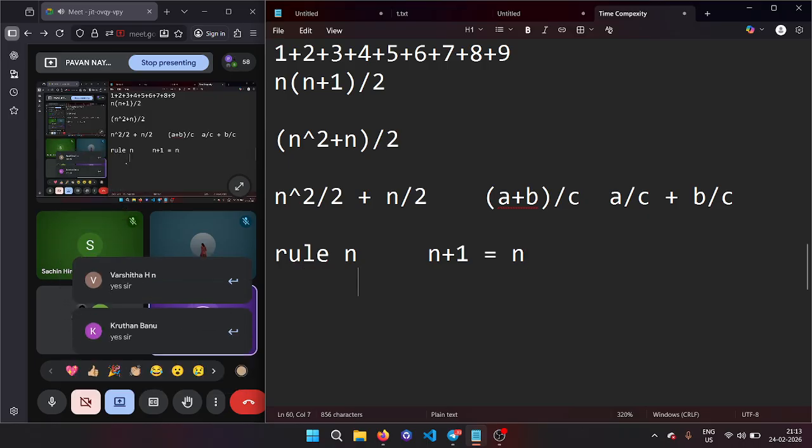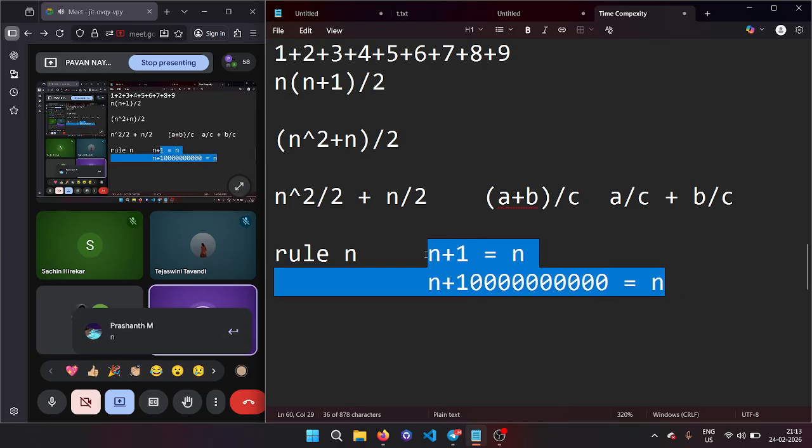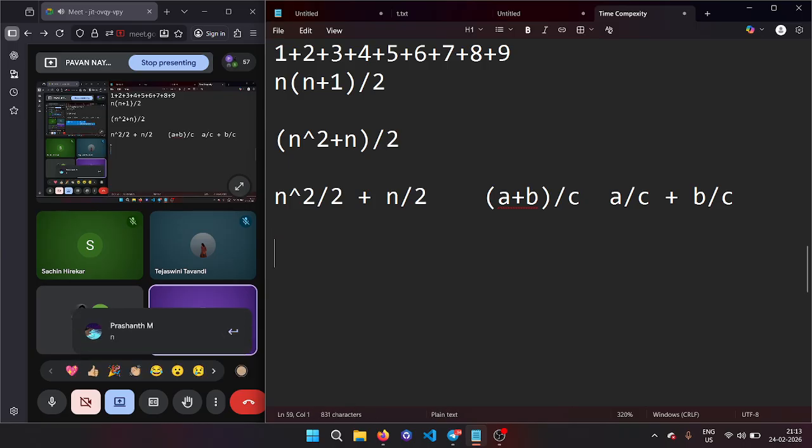For example, if I have n plus such a big number also, the answer is still n only, because infinity plus any number gives you infinity. Is it clear, guys? In the same way, now you tell me, infinity divided by 2 is also what?